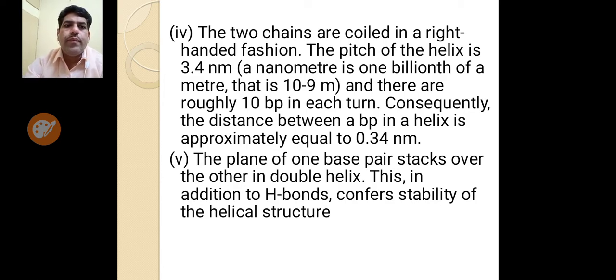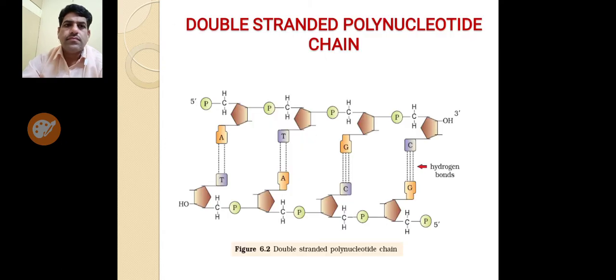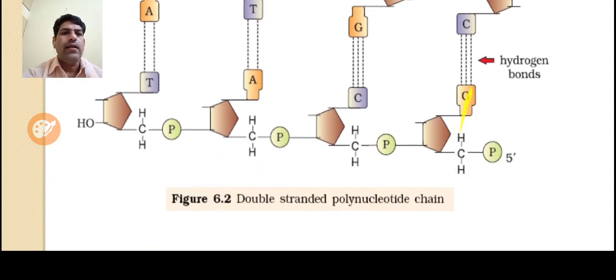The plane of one base pair stacks over the other in the double helix. This is additional to hydrogen bonds and confers stability of the helical structure. Now you can see here the double stranded polynucleotide chain. Here you can see the double helical model.